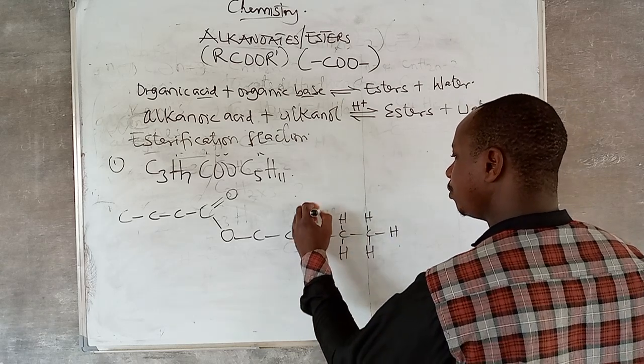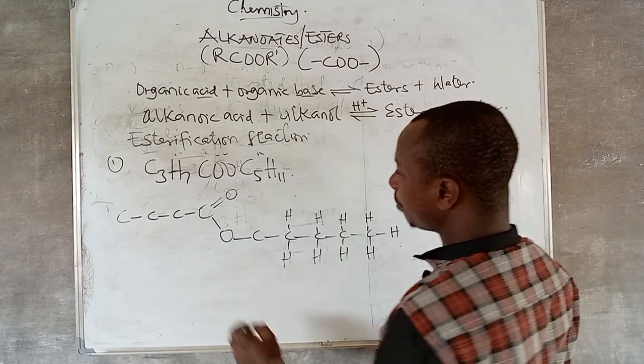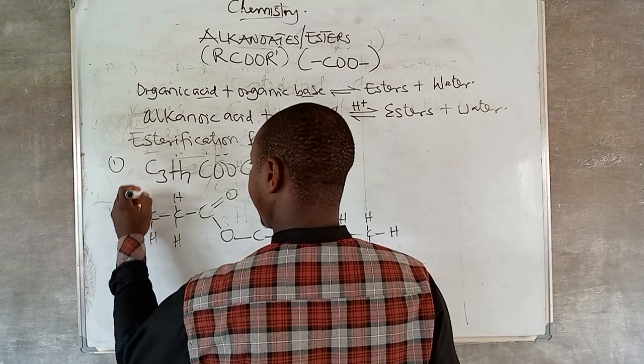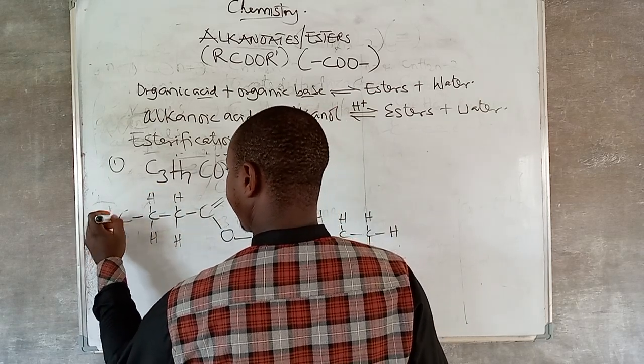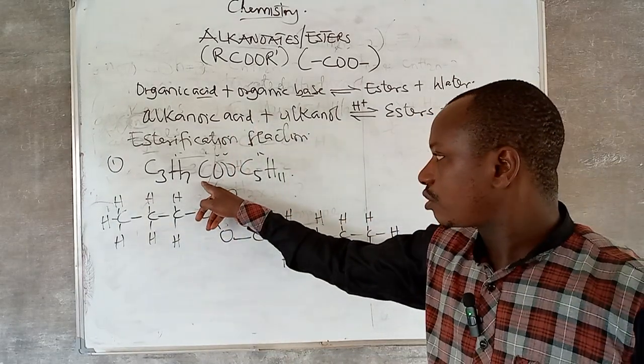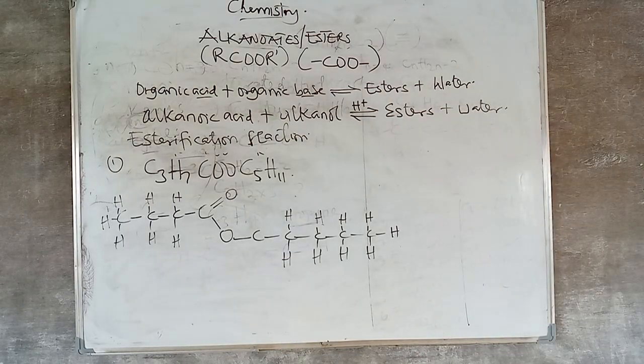We'll still have a full video on IUPAC nomenclature for organic compounds. So this is the condensed structural formula. This is the fully structural formula. So you can name that.